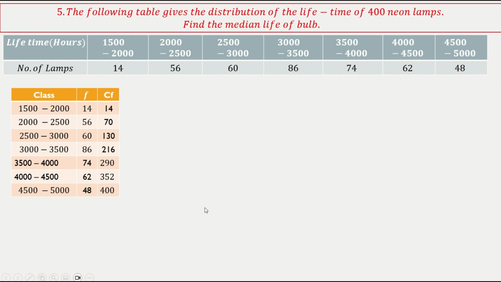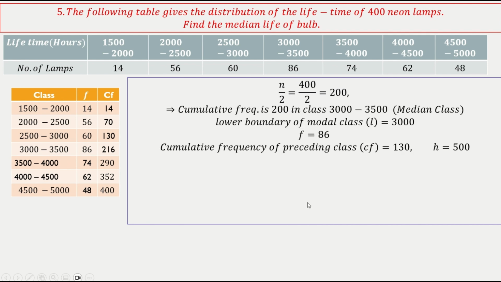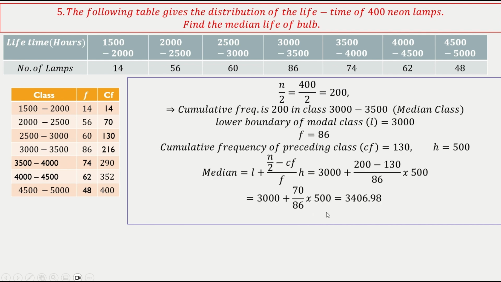Next one. The other one is a straightforward question because if you see the class boundaries, they are overlapping each other. So you can straightforwardly make the cumulative frequencies, get n by 2 as 200, and substitute all the values appropriately. You will get the median life of the bulb as 3406.98 hours.